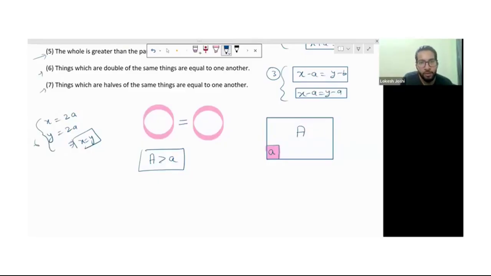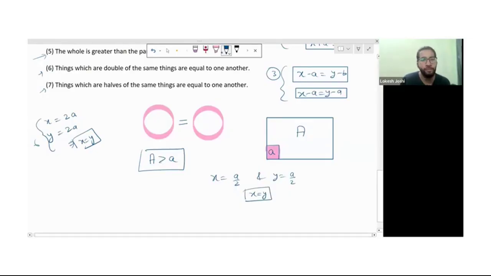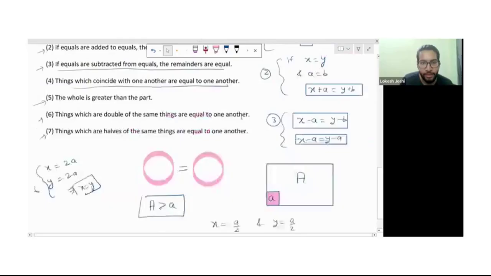Now the seventh is also similar: things which are halves of the same thing are equal to one another. Suppose we have x is equal to half of a and y is equal to half of a, which means x and y are equal. That's the seventh and the last axiom which we have to study in this chapter.